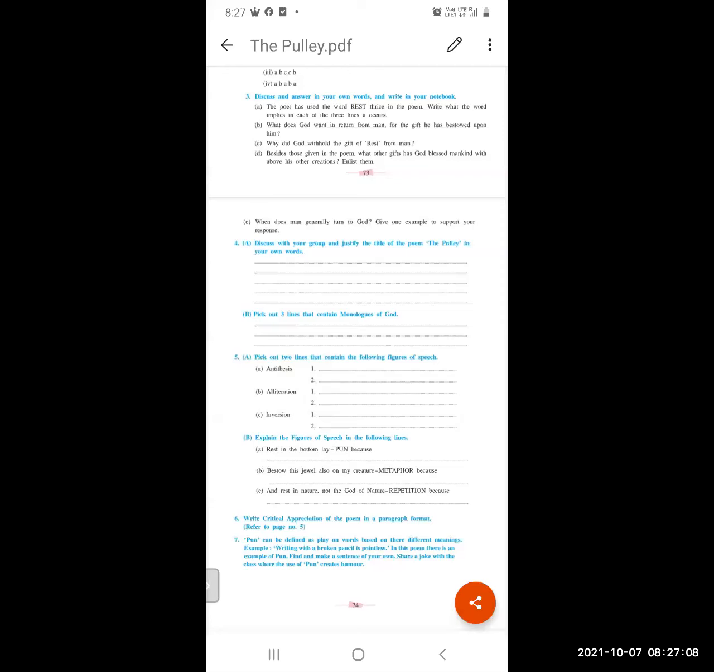Question 4B: pick out 3 lines that contain monologues of God. Monologues, we have seen that day. Monologue means the inner voice. When you speak to yourself, that is a monologue. Now here is the monologue of God.